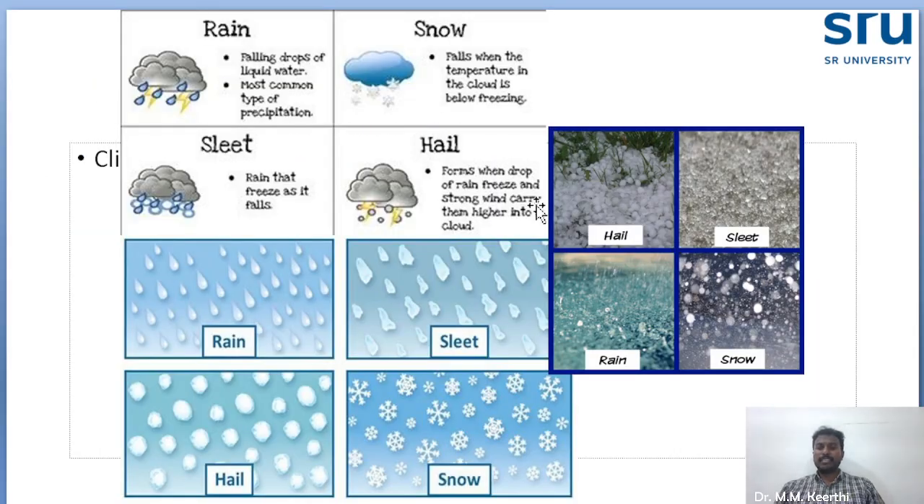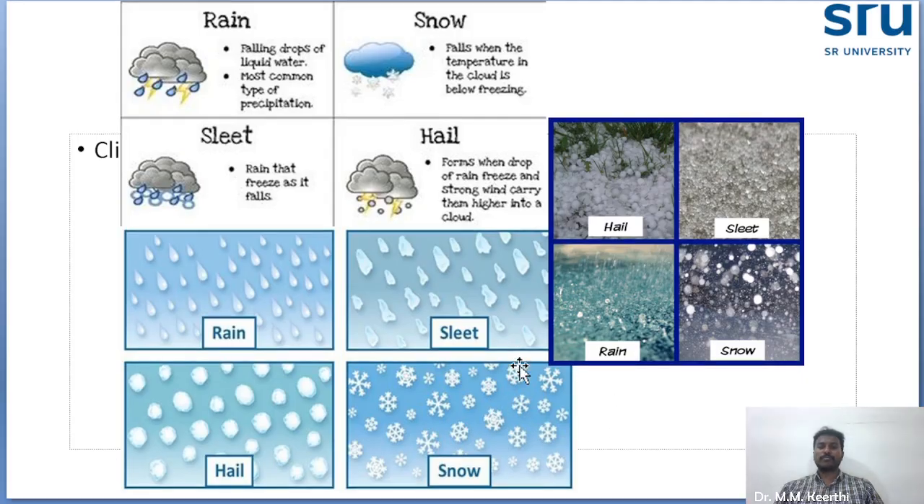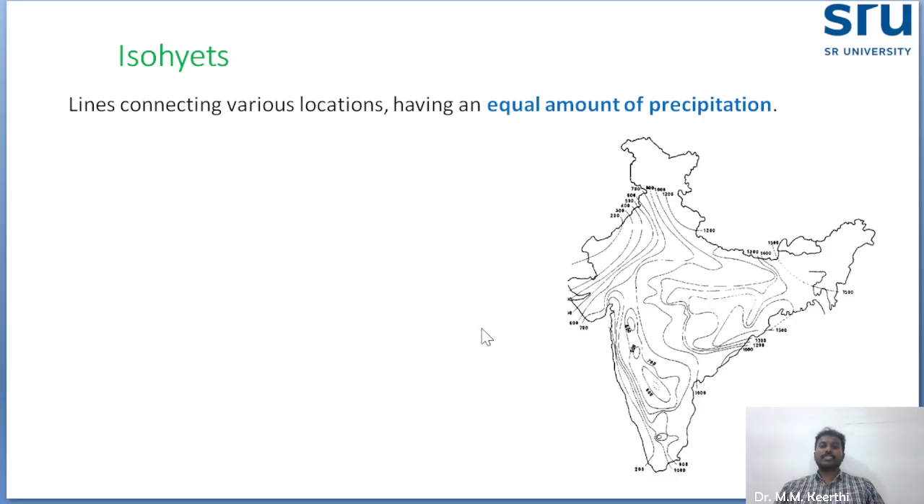So these are the different forms: rain, flood, hail, and snow. Snow, you see, has different hexagonal shapes. Next concept is isohyets. Isohyets are imaginary lines connecting places with an equal amount of precipitation. Wherever in different places the equal amount of rainfall is there, those places are connected with imaginary lines, and that is called isohyets.